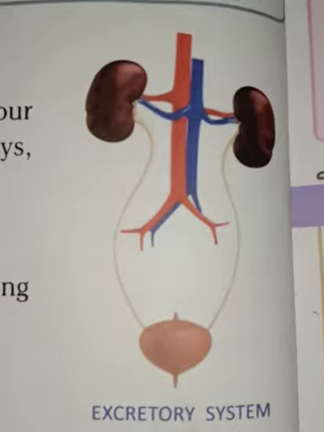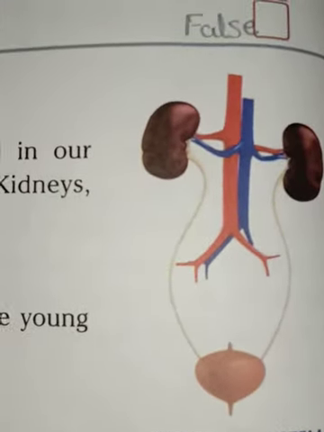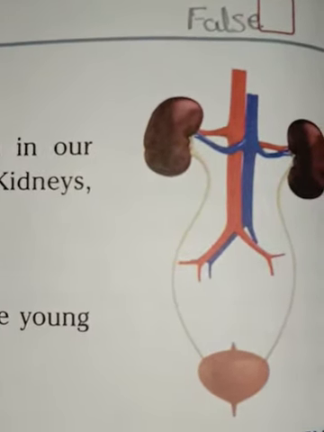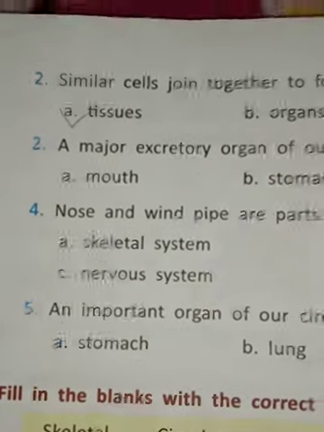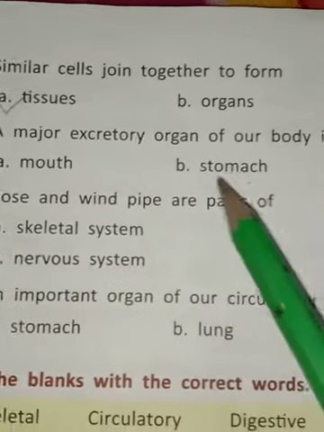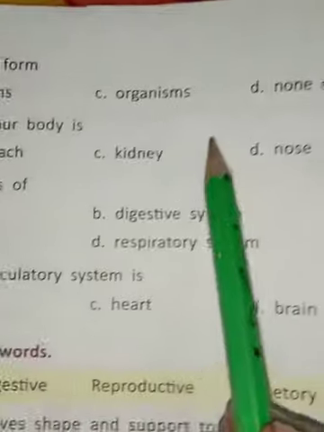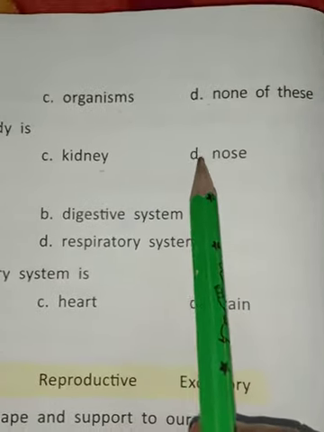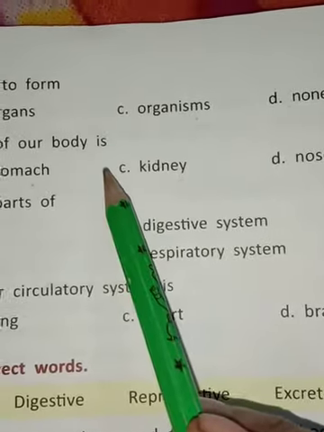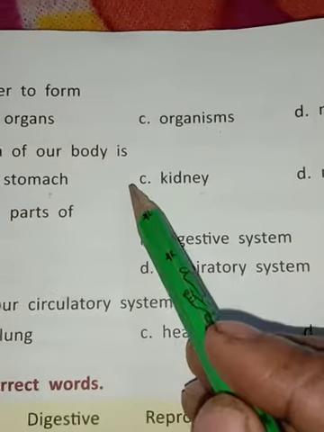Kidney, lungs, and skin form the excretory system. So student, options A, mouth, B, stomach, and D, nose are wrong. Now correct answer is C, kidney.